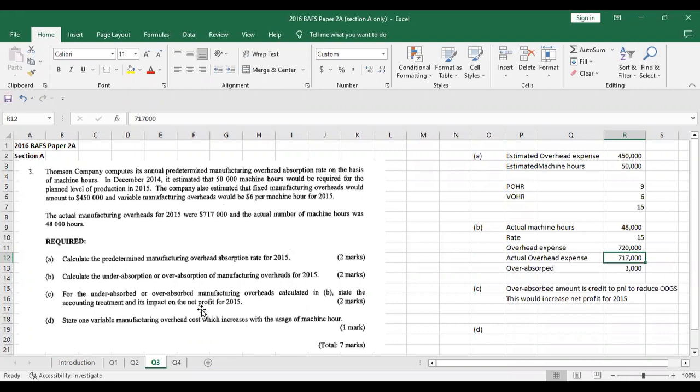Just look at this. The company has recorded $3,000 more in the expense. They have to reduce it, right? So that means the net profit is going to increase. At the same time, the company needs to reduce the cost of goods sold because they have to reduce that $3,000. So: reduction in cost of goods sold and increase in net profit.